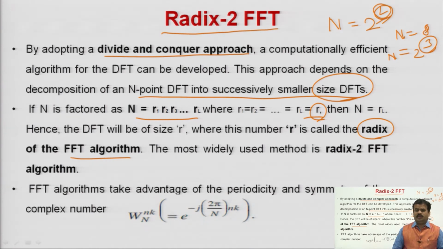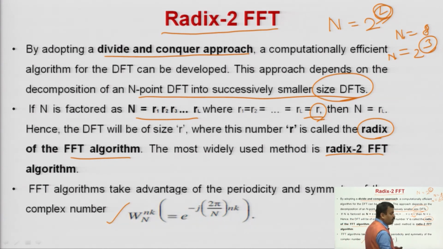If I am saying radix 3, then n should be a multiple of 3, and then you can call it radix 3. Here, if n is a multiple of 2, you can say it will be a radix 2 algorithm. The FFT algorithm takes advantage of the periodicity and symmetry properties associated with the DFT and finally forms the FFT algorithm like this.